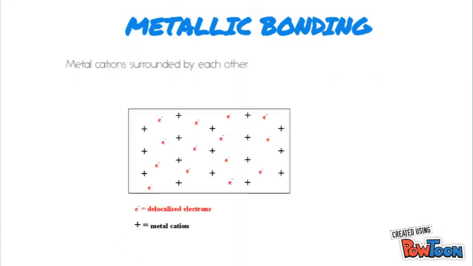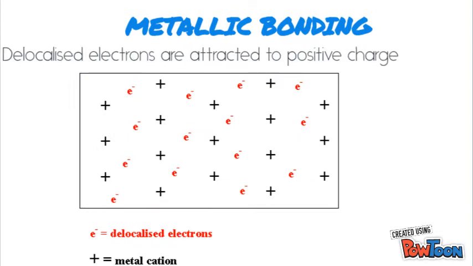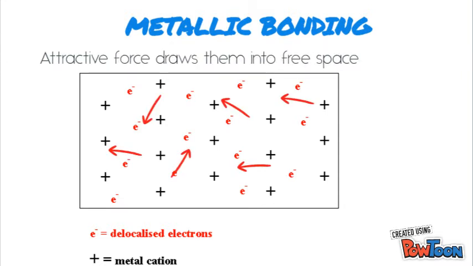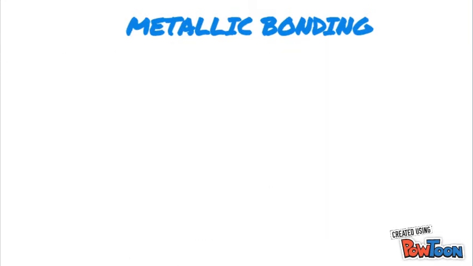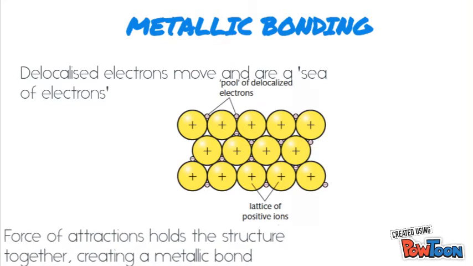The metal cations are surrounded on all sides by other metal cations. The delocalized electrons are attracted to the positive charge and are therefore drawn into the free space. The delocalized electrons are free to move between cations and are often called a sea of electrons. The force of attraction between the positively charged metal ions and the negatively charged delocalized electrons holds the structure together and is called a metallic bond.